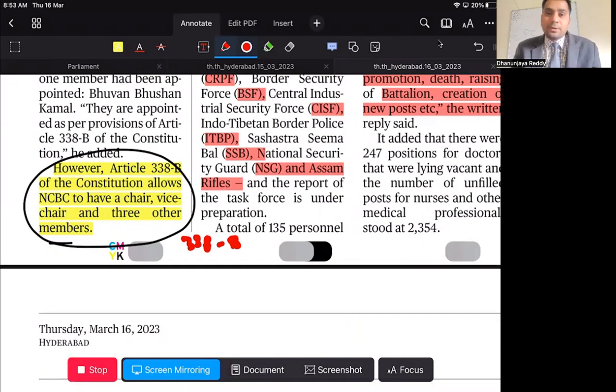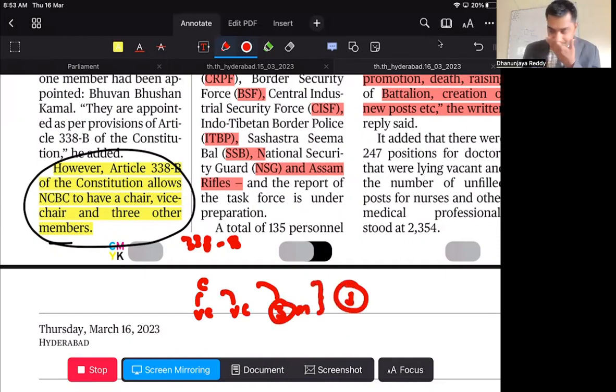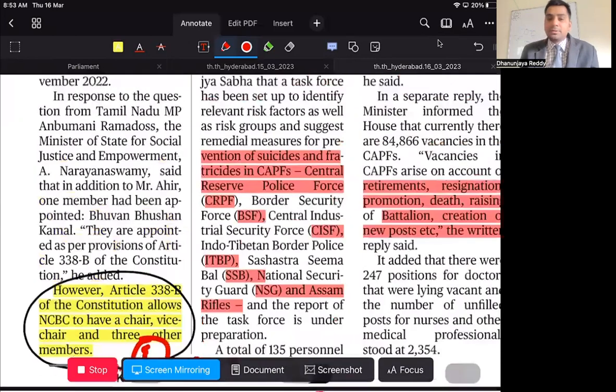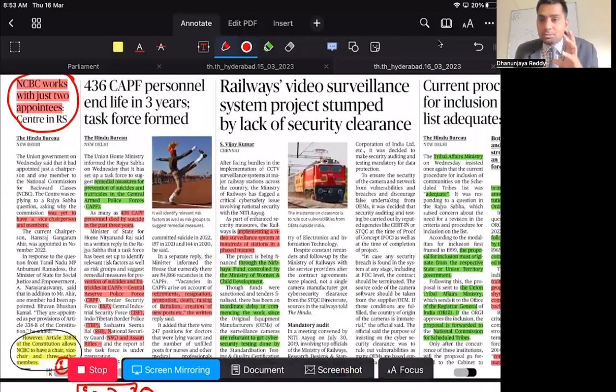Now, as per Article 338B, there should be 5 members. There will be a chairman, 1 vice chairperson and 3 other members. So chairman, vice chairperson and 3 members. Totally, it involves 5 members. But out of 5, only 2 are present. This is something like not having the full bench.